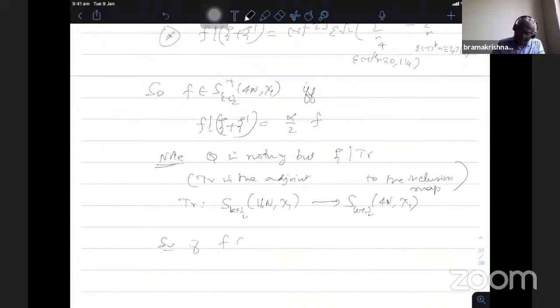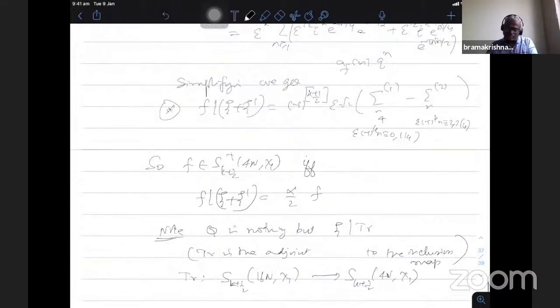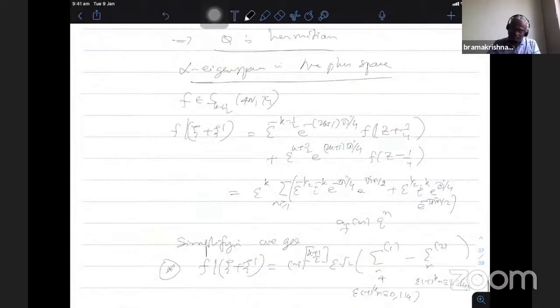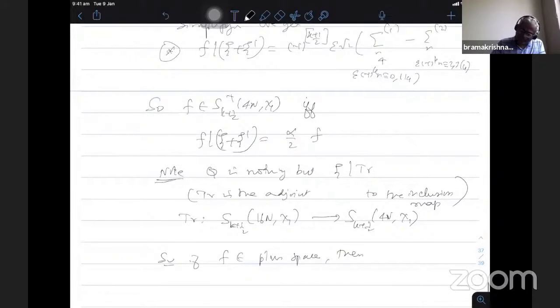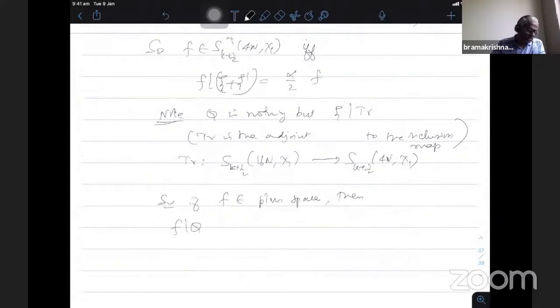Okay, so if f belongs to the plus space, I'll write it this way to save time. Plus means I have to use this notation, that's all. You put the plus on top. If it belongs to the plus space, then f|Q is half f|(Q plus Q tilde), where Q tilde is the adjoint of Q. Because it is a self-adjoint operator, it is exactly Q plus Q only.